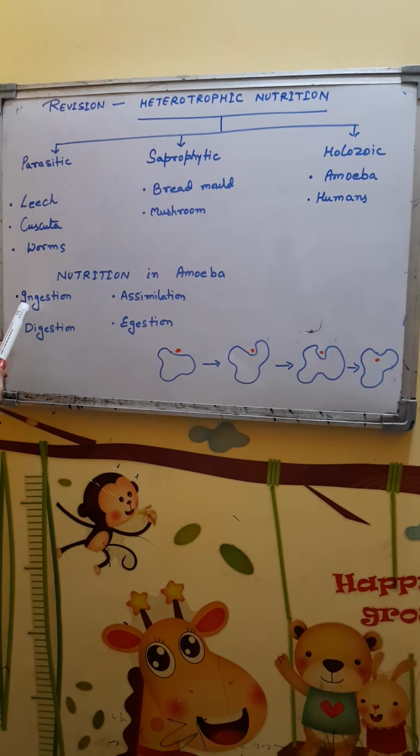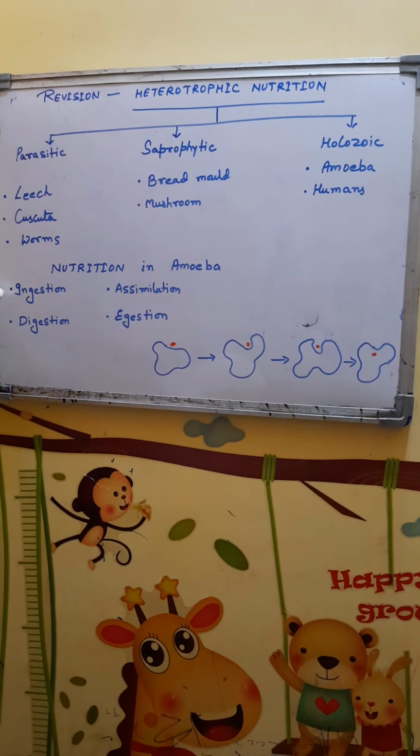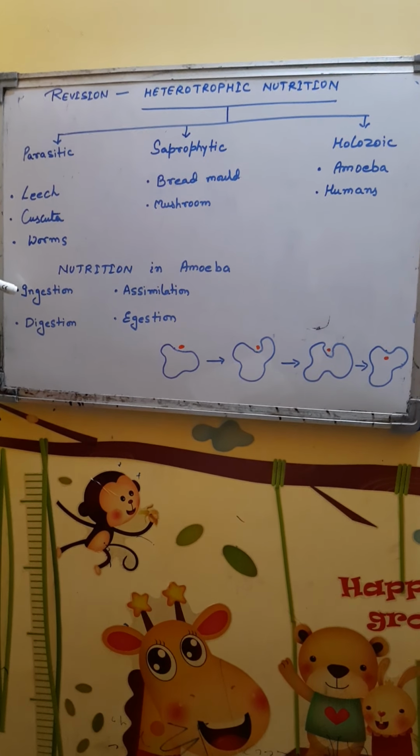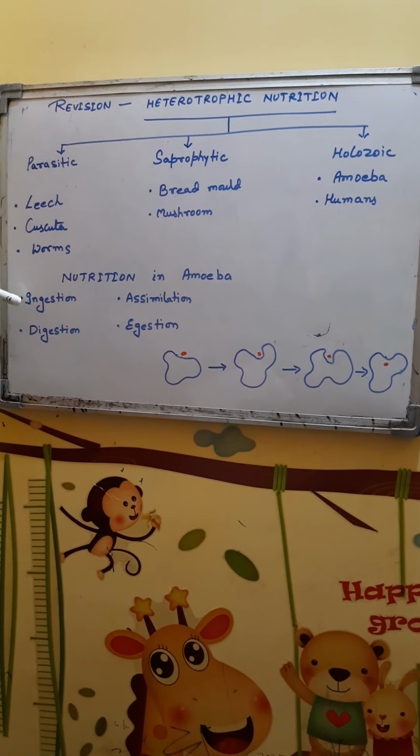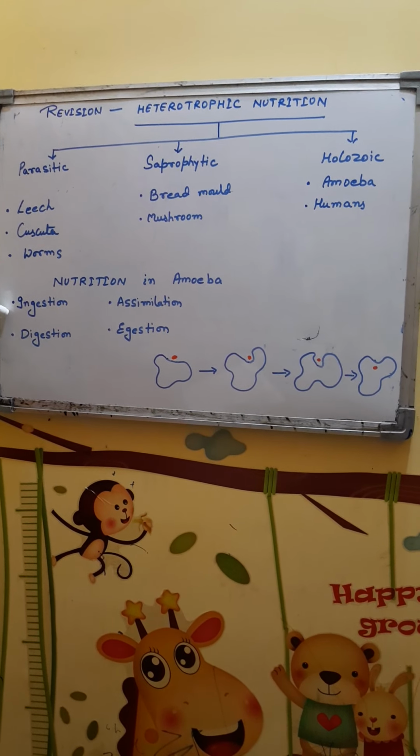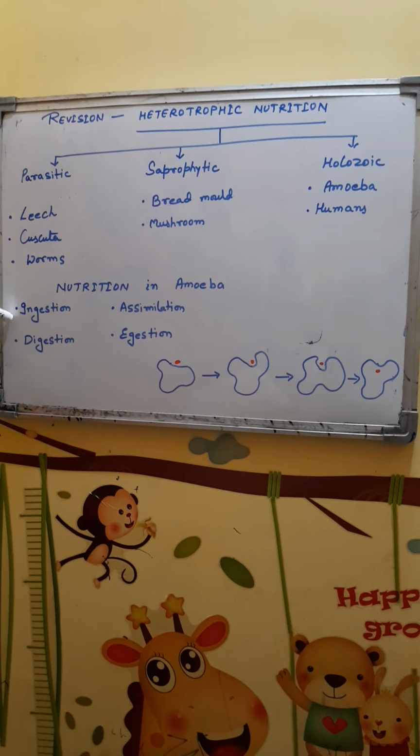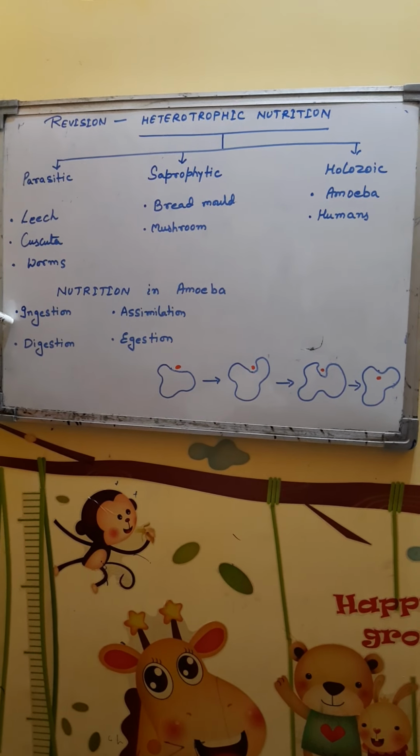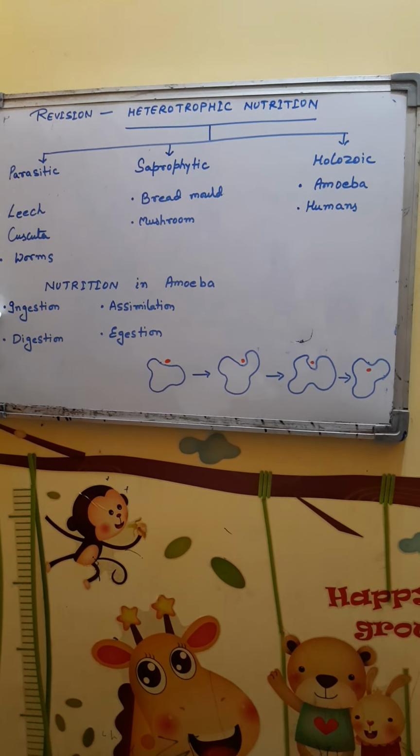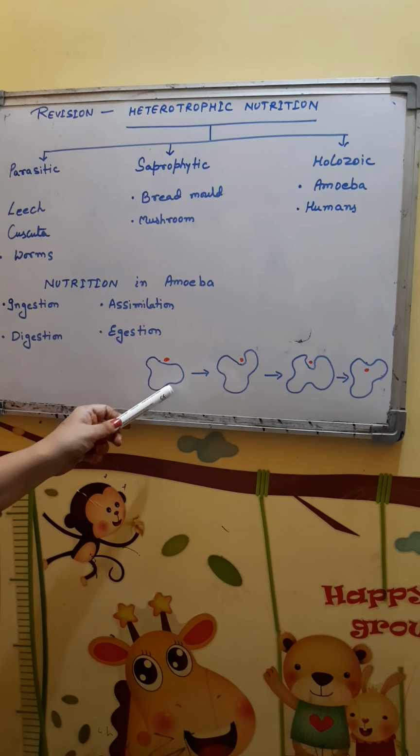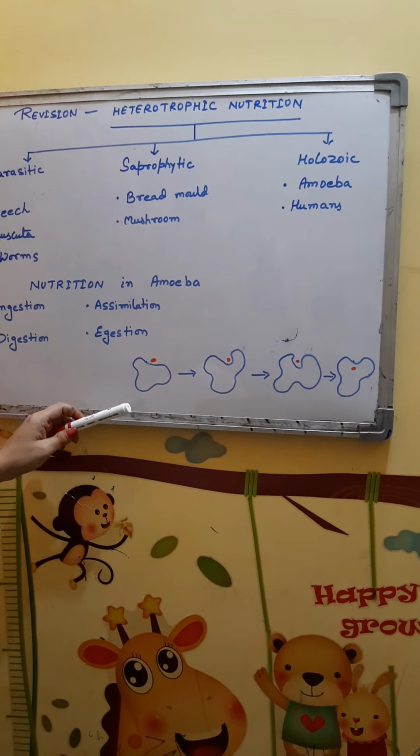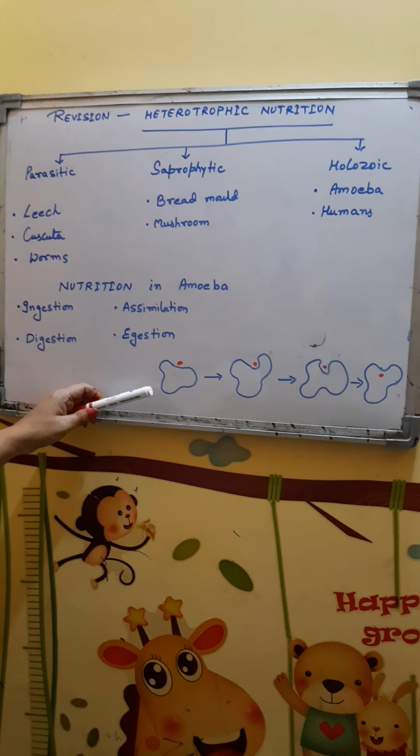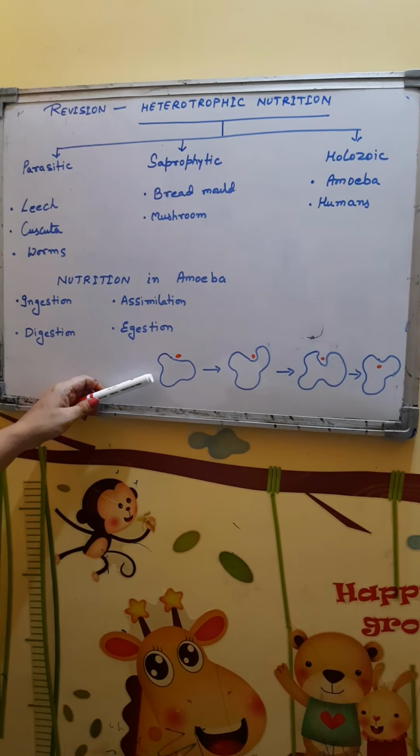Nutrition in amoeba involves 4 steps. The very first step is ingestion. Ingestion means taking in of solid food with the help of some organs which are generally mouth parts. In amoeba, the pseudopodia act as the mouth parts. Amoeba ingests food particles from any point of its surface by forming pseudopodia over there. Amoeba captures food with the help of pseudopodia.